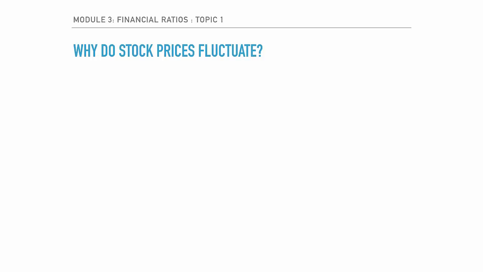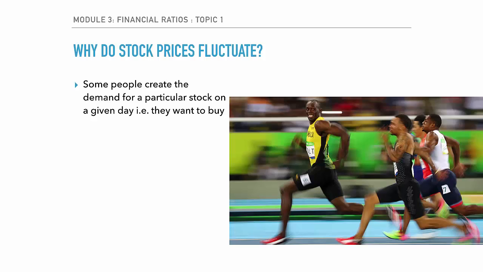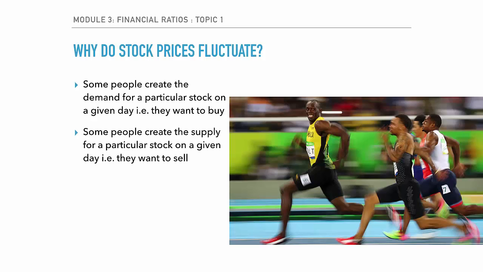So why do these stock prices fluctuate? Just like in real life, where top performers, when they outperform their peers, their demand rises. Same goes with stocks. If any stock outperforms its peers in a particular sector, then its demand rises. Now, the same goes when the supply of a stock increases in a stock market. If the supply increases, then the prices tend to fall, and these are the guys that are underperformers in that category. When the supply increases and the prices fall, it shows that the investors are not interested in that stock and the stock is underperforming as compared to the other stocks in the stock market.